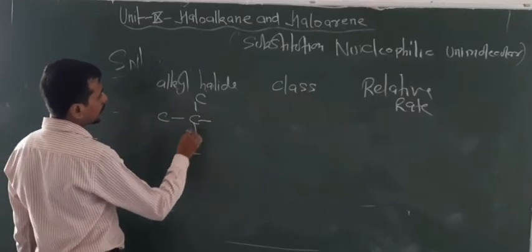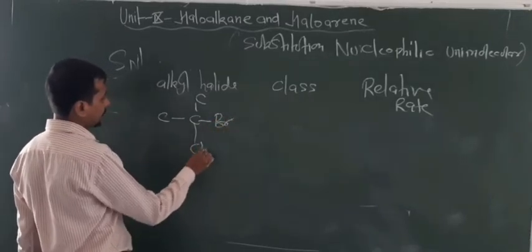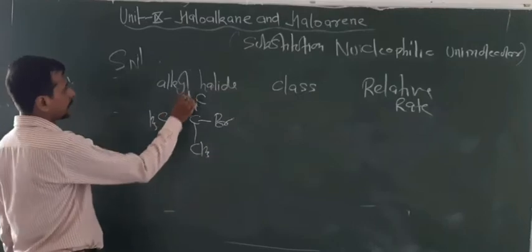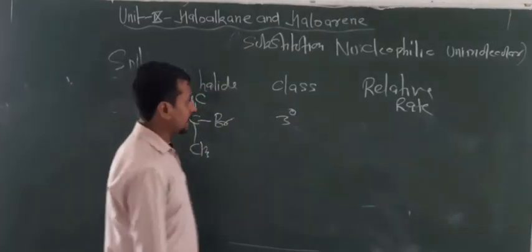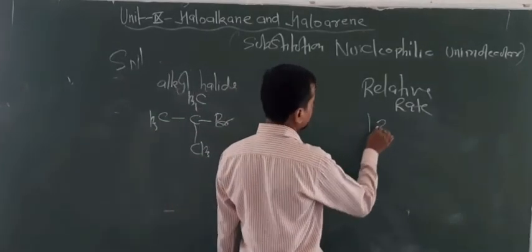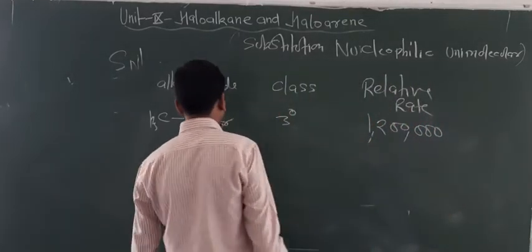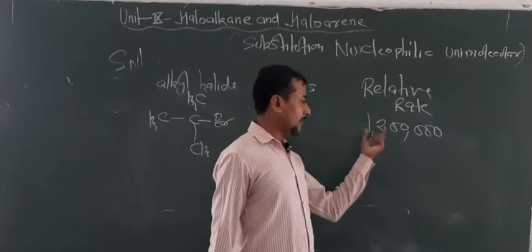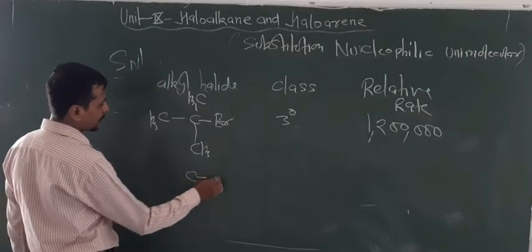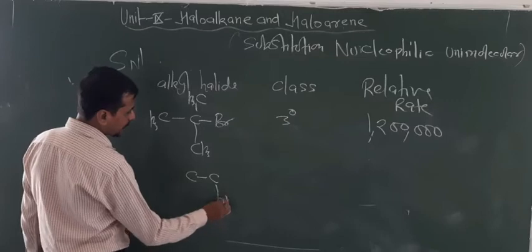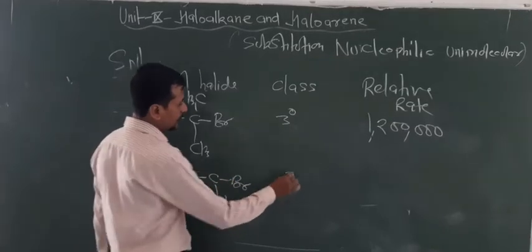Look at here. This is tertiary butyl bromide. Now this is a 3 degree alkyl halide. The rate of reaction for this is nearly 12 log. But for 2 degree, look at the condition. What happens in case of 2 degree alkyl halides? So this is a 2 degree alkyl halide.